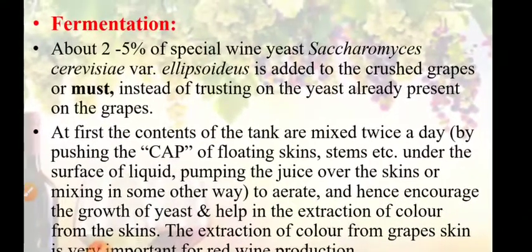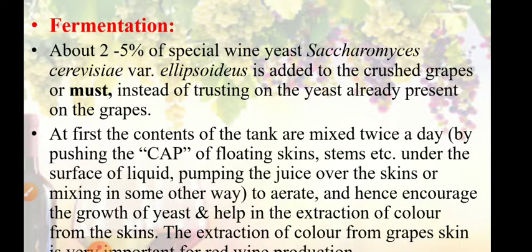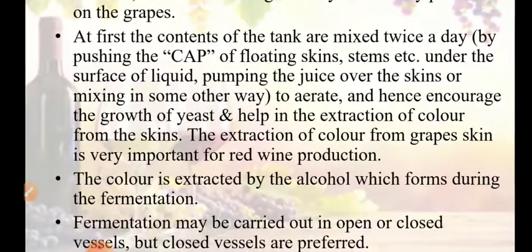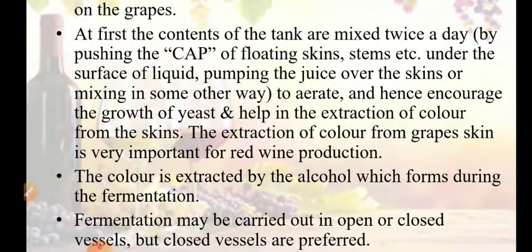So 2 to 5% of special yeast, that is Saccharomyces cerevisiae variety ellipsoideus, is added to the crushed grape juice, that is called must, instead of relying on the yeast that is present on the grape. At first the contents of the tank are mixed twice a day by pushing the cap of floating skin and stems of grapes under the surface of liquid, or pumping the juice over the skin, or mixing in some other way. But we have to mix the contents twice a day for aeration, to encourage growth of yeast and help in the extraction of color from skins.